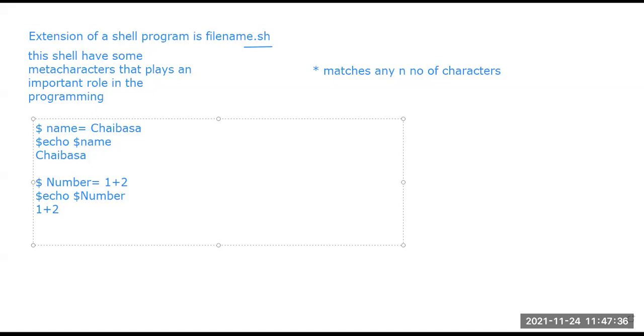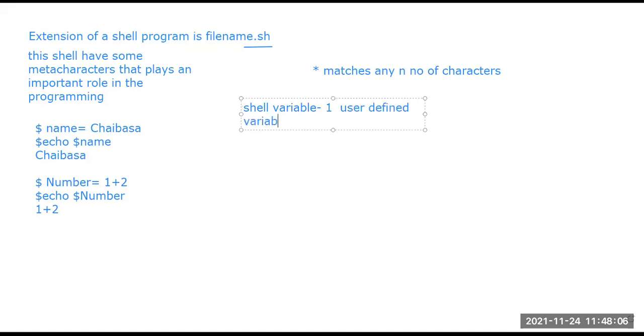Echo is doing the part of printf, to display something. Now, there is another part of this variable. There are two parts of the shell variable, which is a much better term. One is the basic user defined variable, that is in the control of the user.